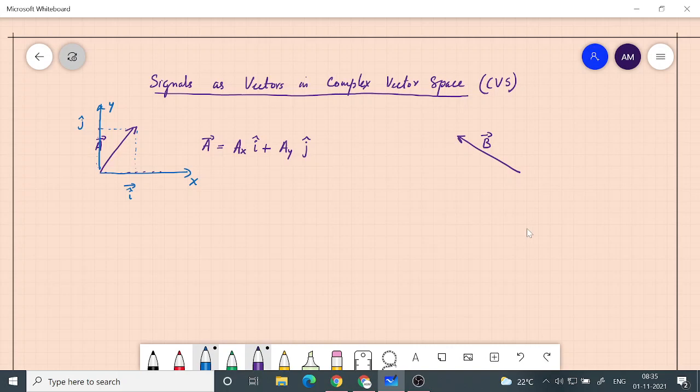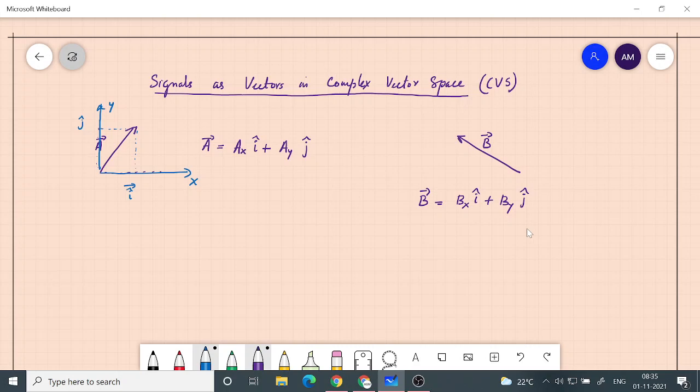Okay, so if you do that, we can write vector b as bx into i cap plus by into j cap. So writing a vector in terms of its components is something all of you are familiar with already.